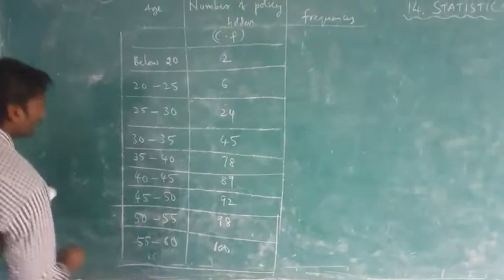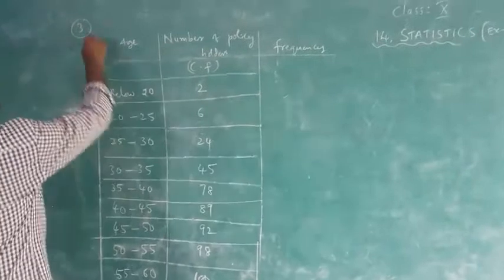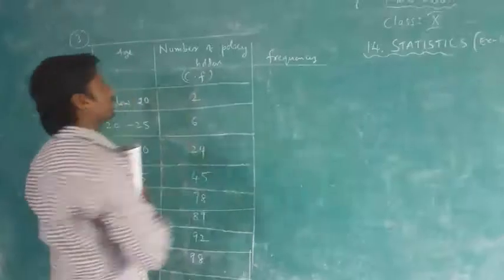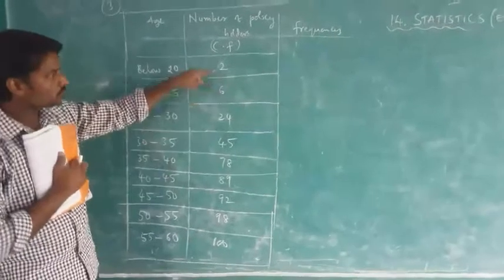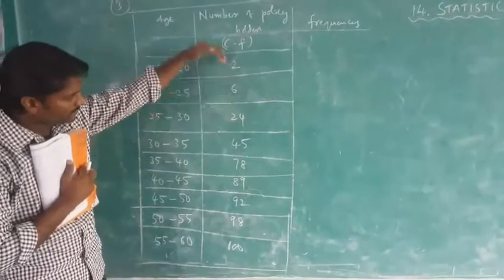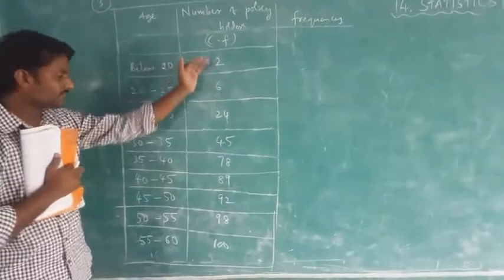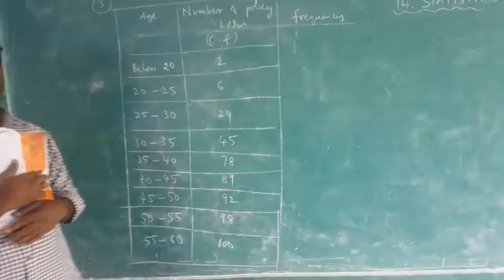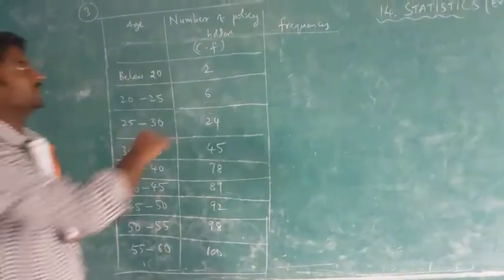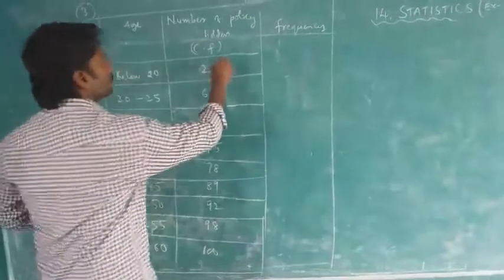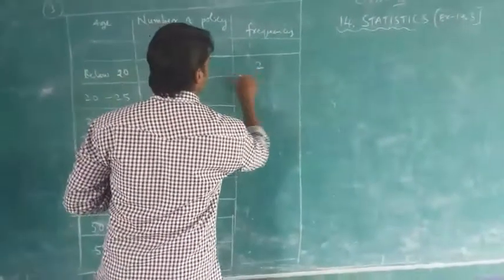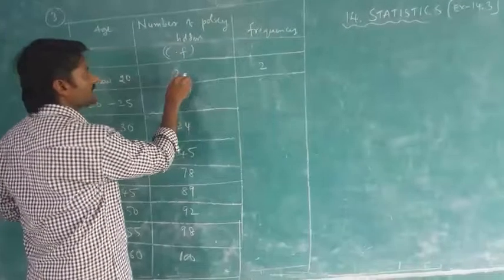So I told you that this is the cumulative frequency. How can you say that, sir? Let me explain. See, all these numbers are in increasing order: 2, 6, 24, 45 is increasing. Increasing order will be the cumulative frequency only. So let us now find the frequency. Listen carefully, children. The first one, whatever is there, copy as is. Subtract 6 minus 2.